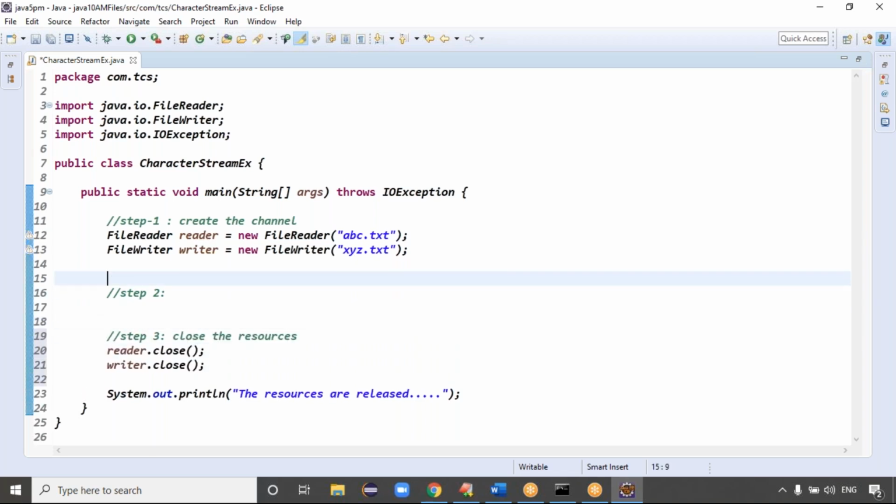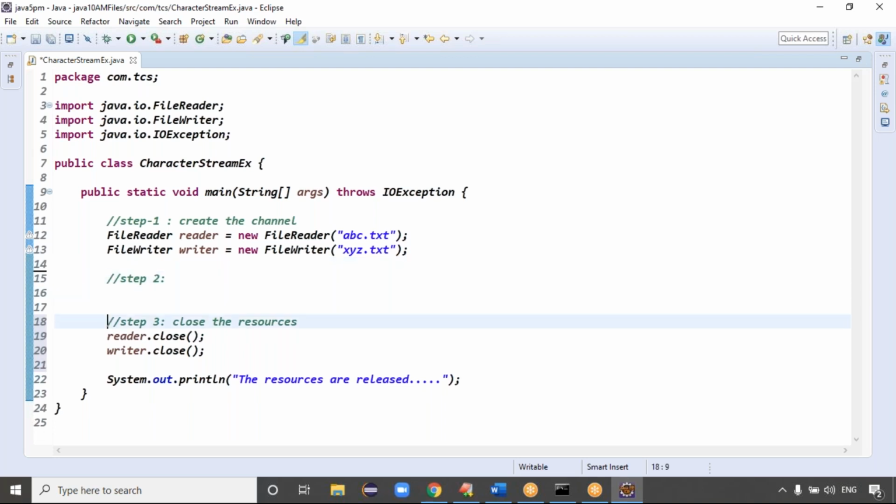Exactly. Step one, we create the channel. We have used this resource over here and we are closing it over here at this point. Yes, we create the resources and we close them, right? Step 1 is completed, step 3 is completed. What is step 2, guys? Read or write operation, right?